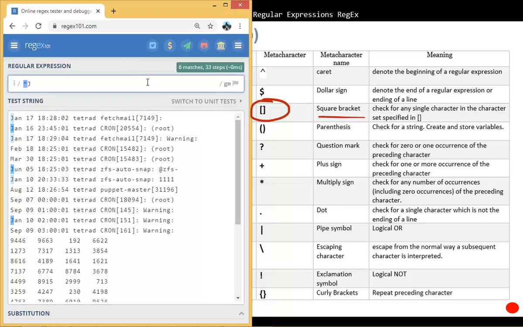So I want to match anything that starts with January, right? And then I'll put the space. I can put a dot there. That's for the space, and two dots for the date, another dot for the space as well. And then I'll put the time, because usually you see the time comes after it, right? But I want them at 6 o'clock. So 18.